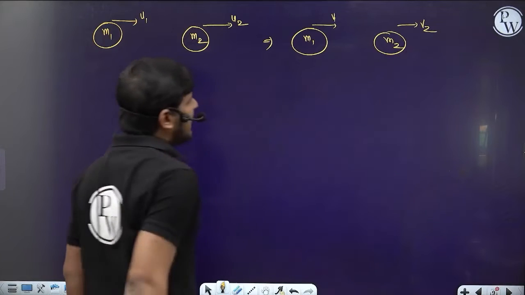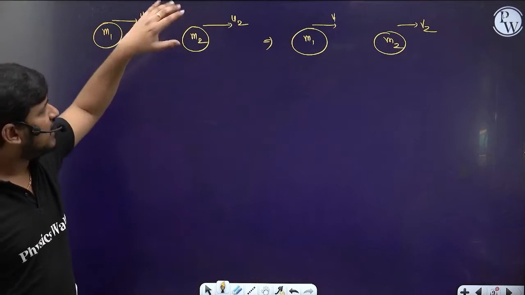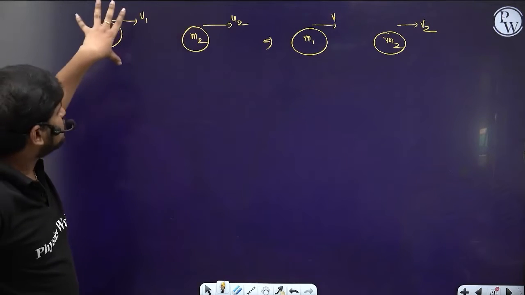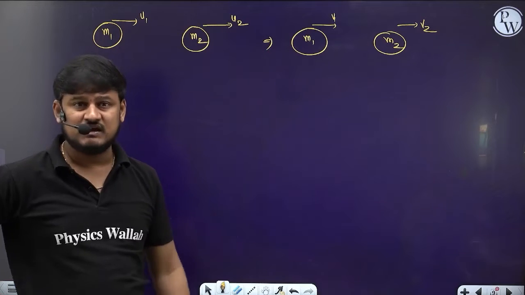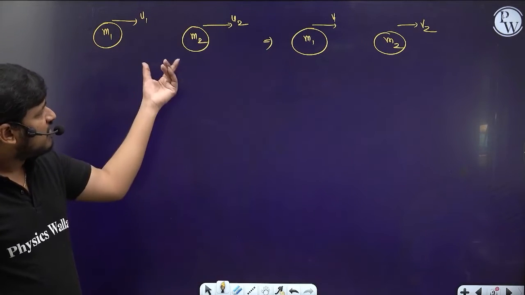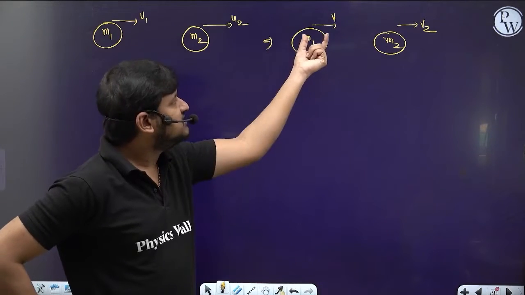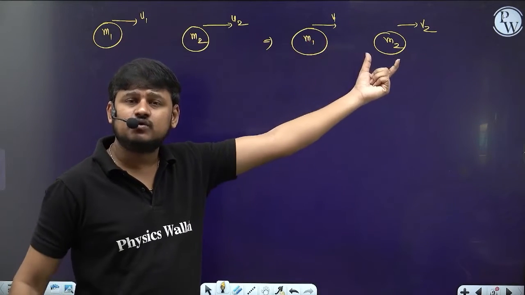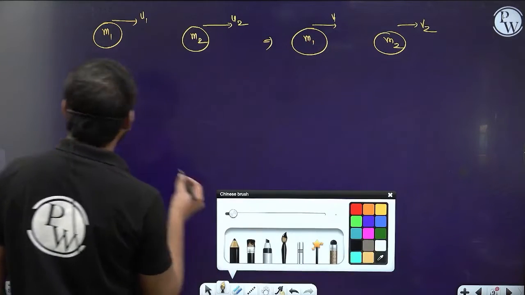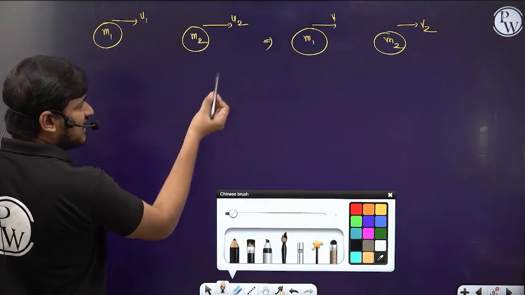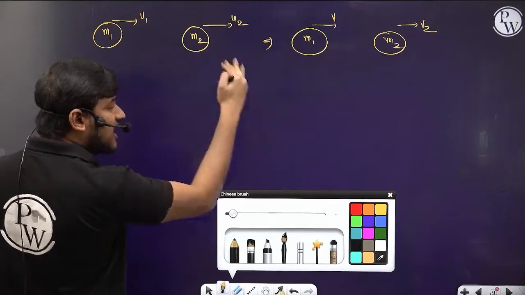Sir, do we have any formula to find the velocities after collision? We have the relation between the relative velocity of approach and the relative velocity of separation, that they are equal. But what are the velocities of the individual bodies after the collision, sir? Is there any formula for v1 and v2? Yes. Let's write the formula for v1 and v2, the velocities of the collided bodies after the collision.